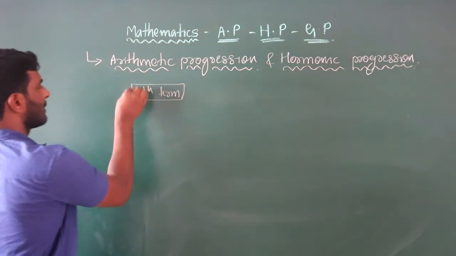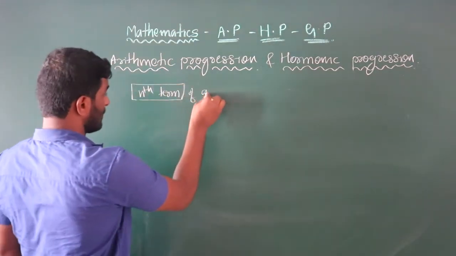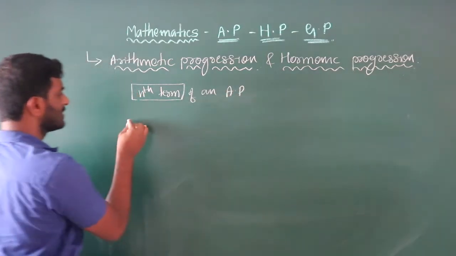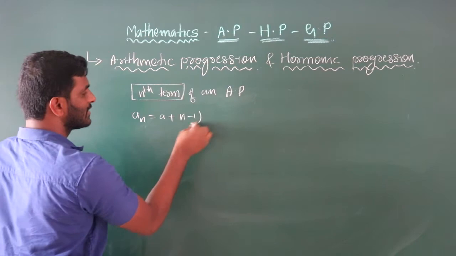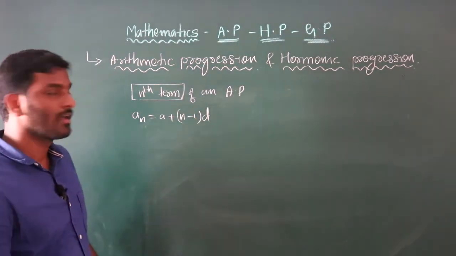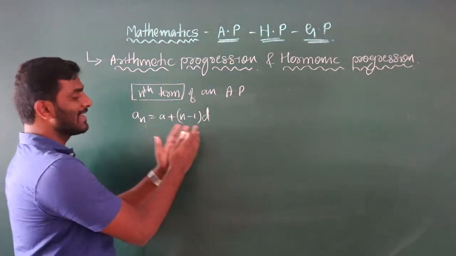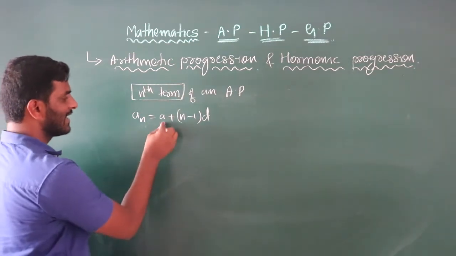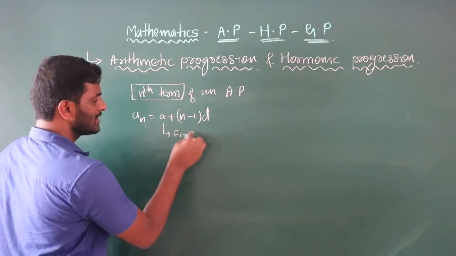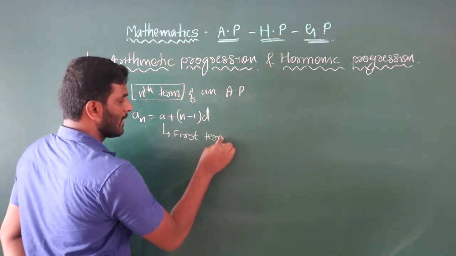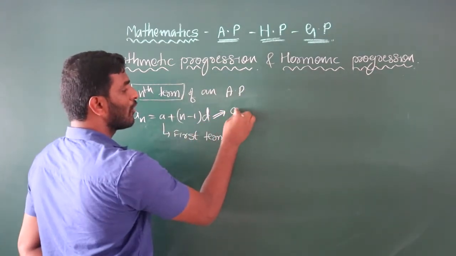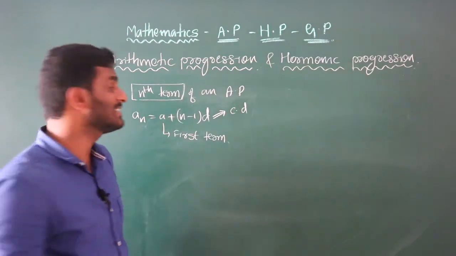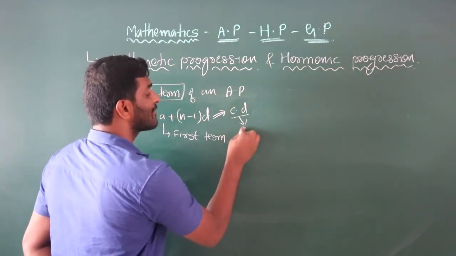Nth term of an AP is: an is equal to a plus (n minus 1) into d. In this case, a is the first term, and d is the common difference. We can also say it is CD, which is nothing but the common difference.